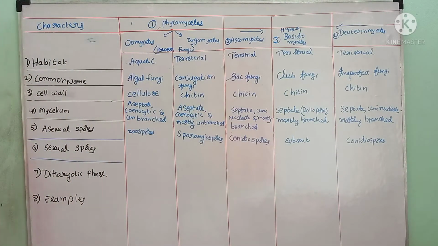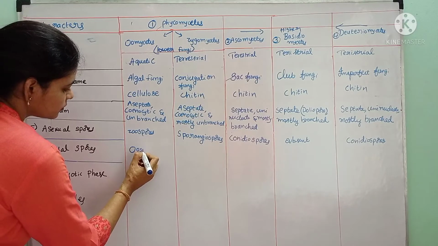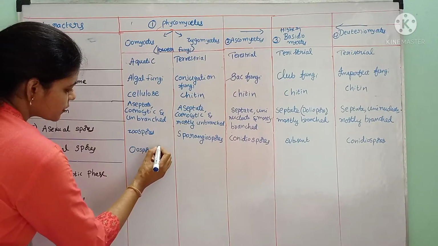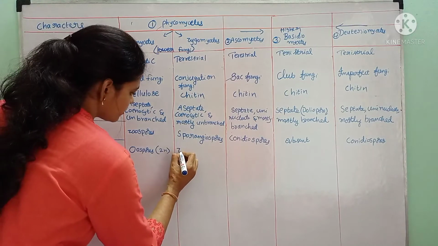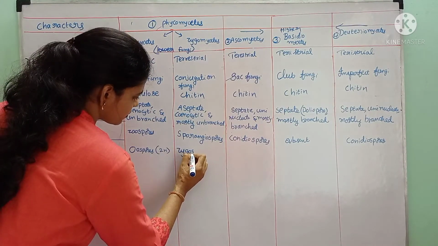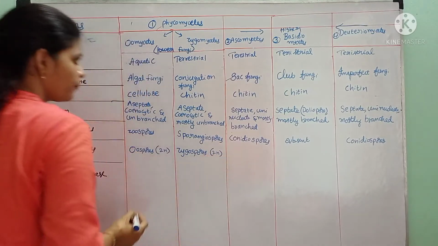Sexual spores. In Oomycetes, the sexual spores are oospores. These oospores are diploid. In Zygomycetes, the sexual spores are zygospores, which are diploid.